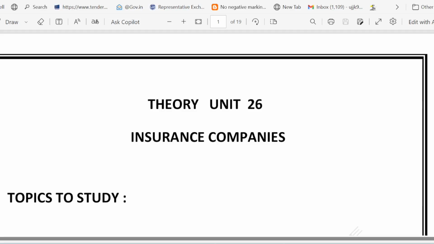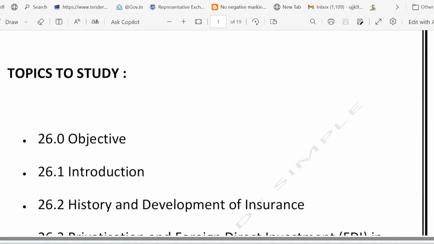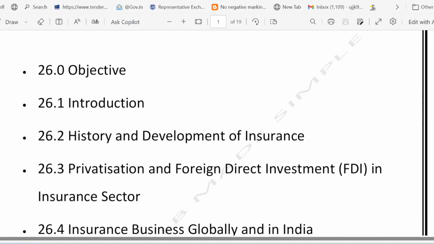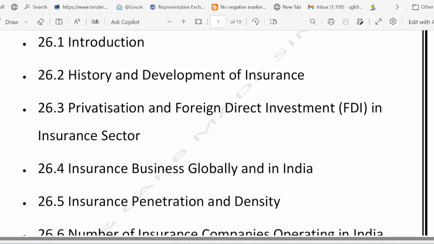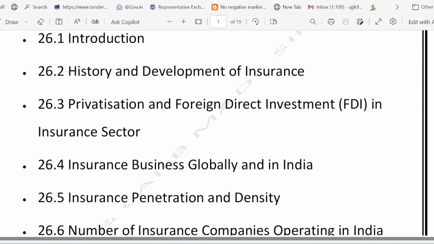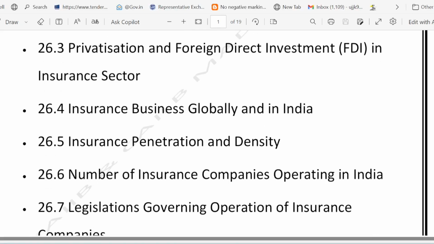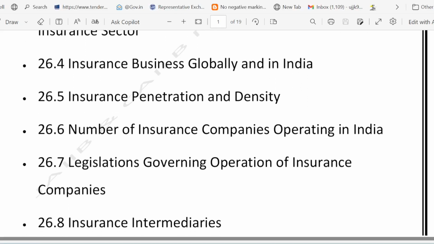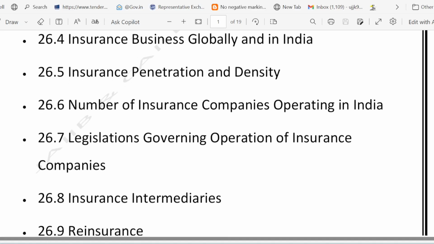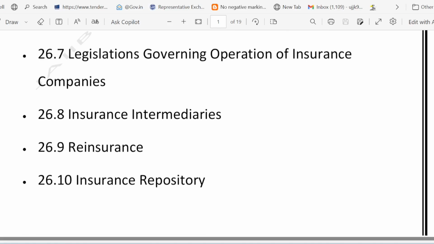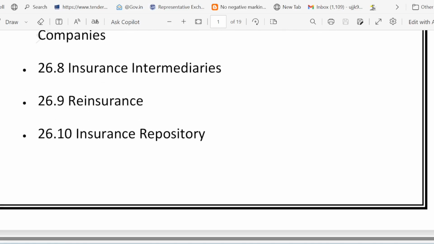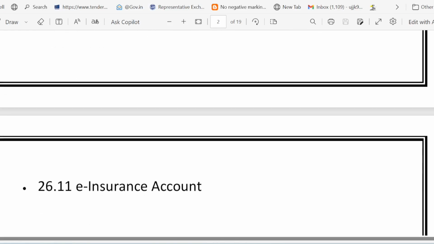So let's get started. What are the topics which we have to study in this particular chapter? Objective, introduction, history and development of insurance, privatization and FDI in insurance sector, insurance business globally and in India, insurance penetration and density, number of insurance companies operating in India, legislation governing operation of insurance companies, insurance intermediary, reinsurance, and then insurance repository. So we will try to cover e-insurance account.